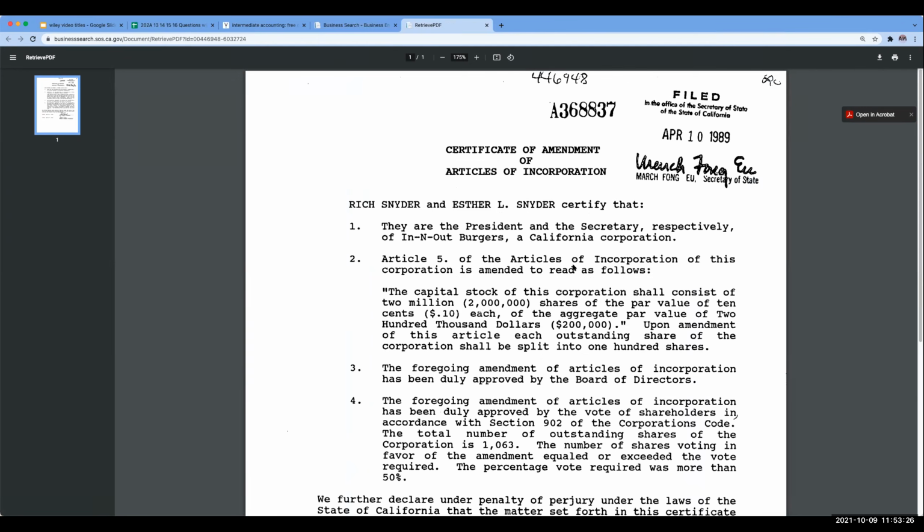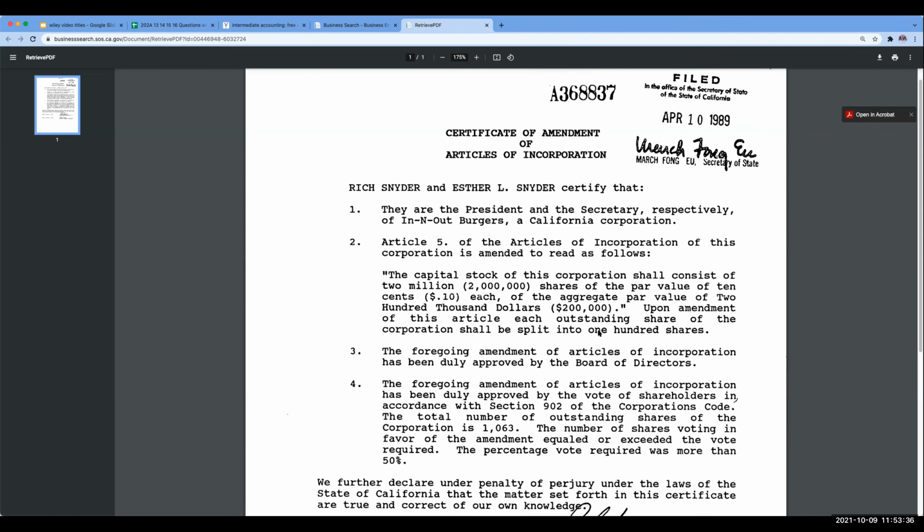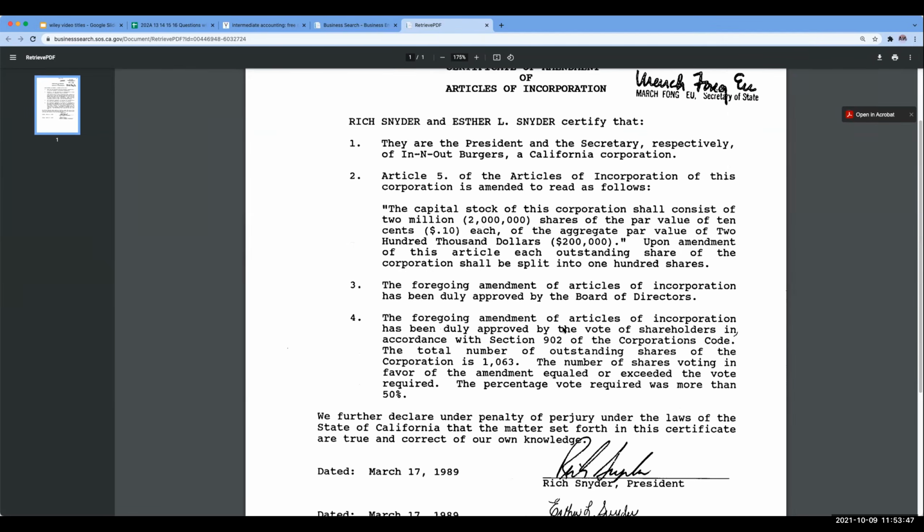They're amending their prior one, which we can't actually look at, but they're saying that shares consist of par value, 10 cents each, and it should be split into 100 shares. What that probably meant is that beforehand they maybe had 200,000 shares and now they're upping it to a higher amount.